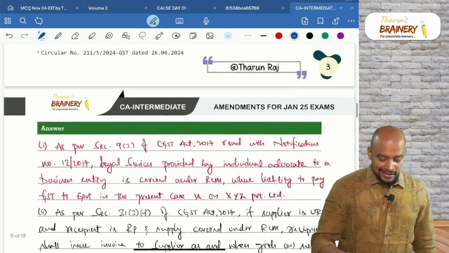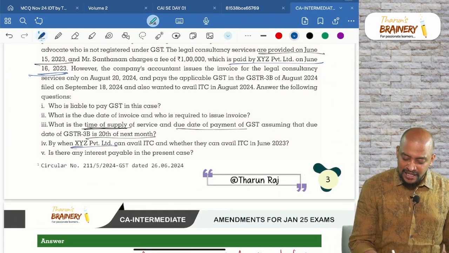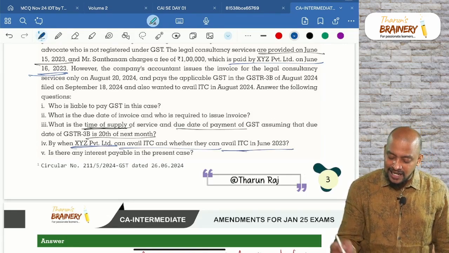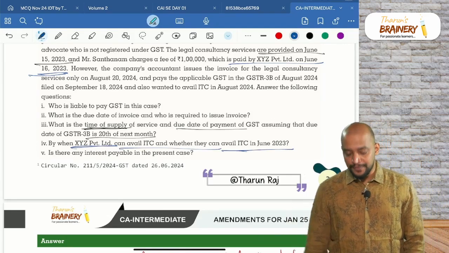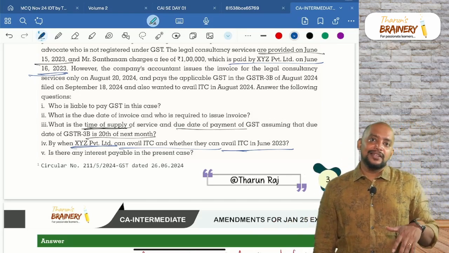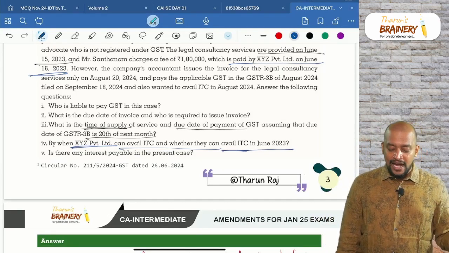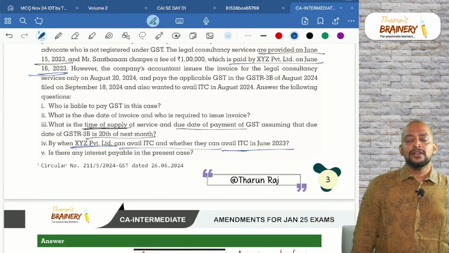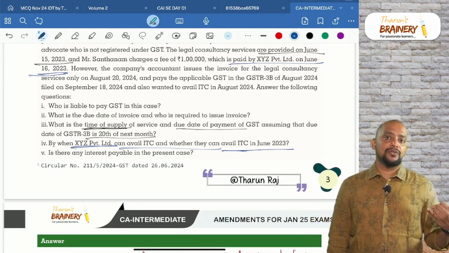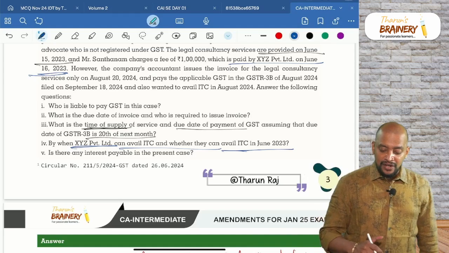Then what happened? Another point, by when XYZ Private Limited can avail ITC, and whether they can avail ITC in June 2023. See, in order to avail ITC, they should have made the payment. So June month they have made the payment. Yes. So there are two conditions. First, they should be in possession of tax invoice. That is not applicable here, but they have given the invoice. When they gave the invoice?